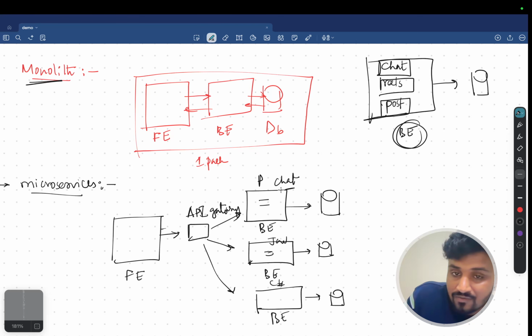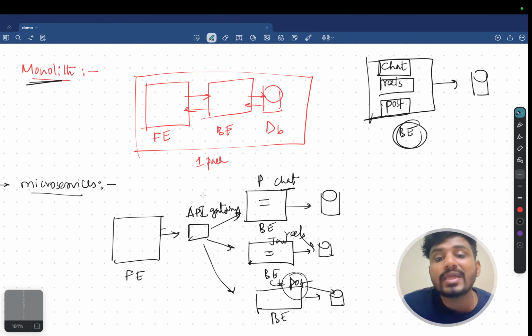The same thing with respect to microservices: for chat only, I will develop one service, or I will create one backend. For reels only I will create one backend. For post only I will create one backend. And see, the post related database is different, the reels related database is different, the chat related database is different. So by these microservices, the load on your application is reduced.